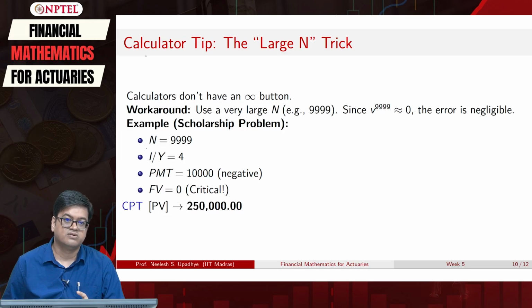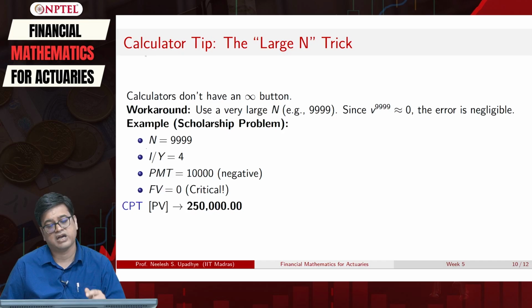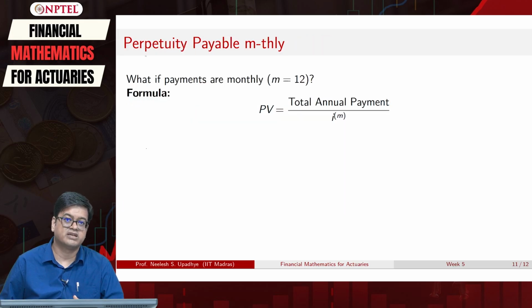Now let us understand this: if I am not happy with payments that are happening annually, but I want the payments to happen monthly, quarterly, or any other period, what should be the trick? You know that slice method, denominator machine, so we will use that.